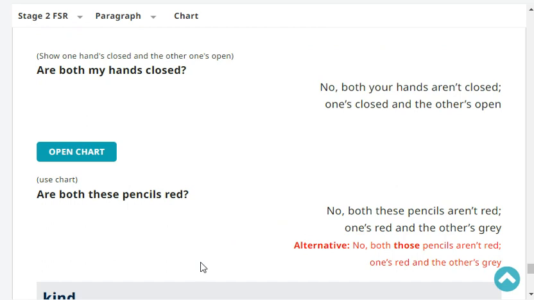Are both my hands closed? No. Both your hands aren't closed. One's closed and the other's open.